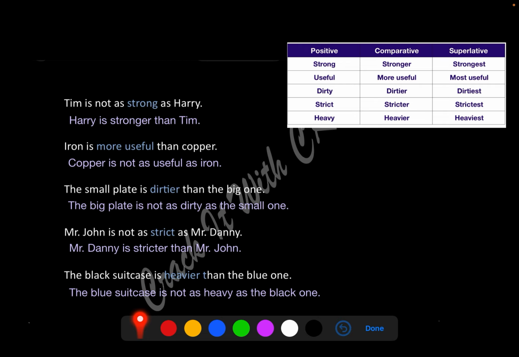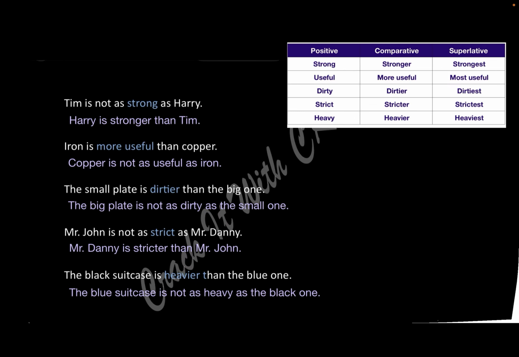Everywhere we have changed strong to stronger, more useful to useful, comparative form to positive form, positive to comparative, and comparative to positive. So there is no superlative in those sentences where we are comparing two things. Tim, Harry, iron, copper, small plate, big one, Mr. John and Mr. Danny, black suitcase and the blue suitcase. If we are making a comparison between two things or two people, then this is how we have to change the degree of comparison. Now I'm going to ask you to try some sentences on your own. Take a screenshot of it, quickly write down the answers, and then I'll bring out the answers for you.